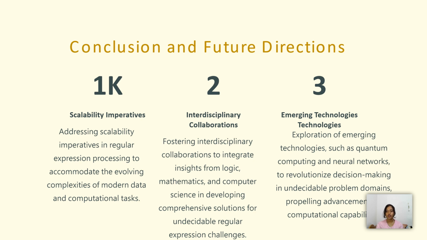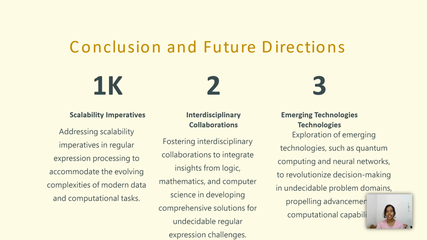Now let us see the future advancements and the conclusion. The first one is scalability imperatives. By addressing the scalability imperatives, regular expressions can evolve with the complexity of modern data and computational tasks. And then the interdisciplinary collaborations.